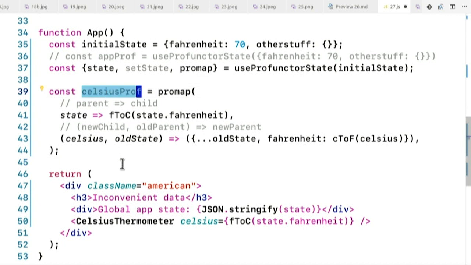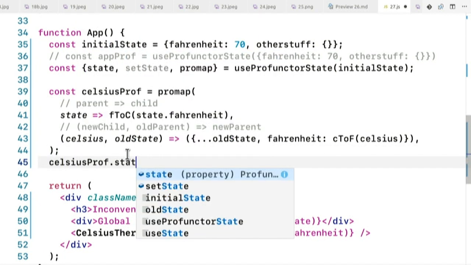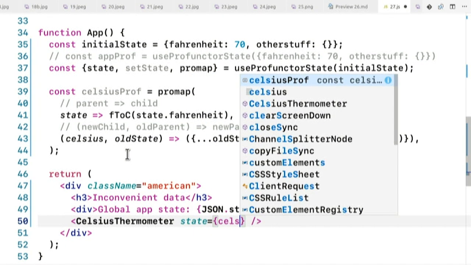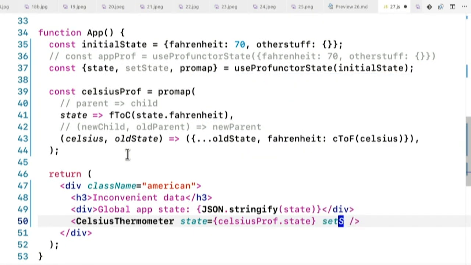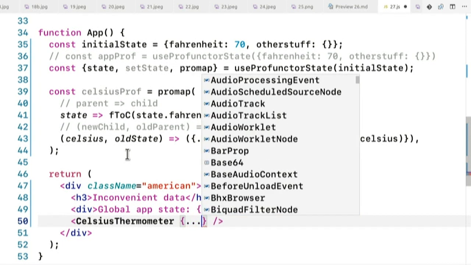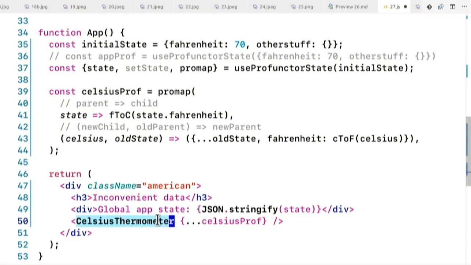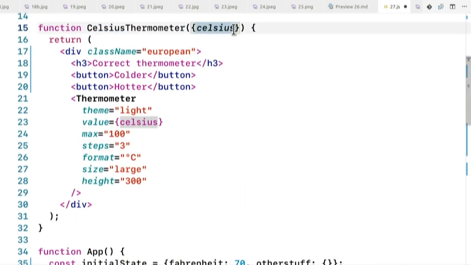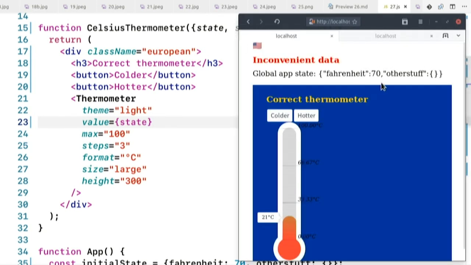Cool, so now I created celsiusProfunctor, and what does it have? State, setState, and promap. I just need to pass that to my Celsius thermometer. So I'm going to say state equals celsiusProfunctor.state, setState. You know what, I think I'm going to actually just object spread celsiusProfunctor. So now this will get state, setState, and promap. Right? Let's go back up there. It's going to get state, setState, and promap. I can use state, which is the Celsius number, and yeah, it's already converting from 70 to 21.